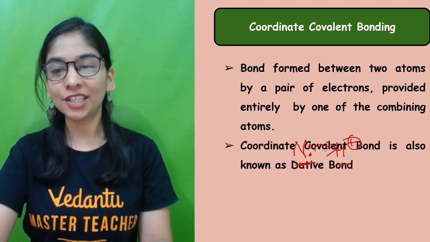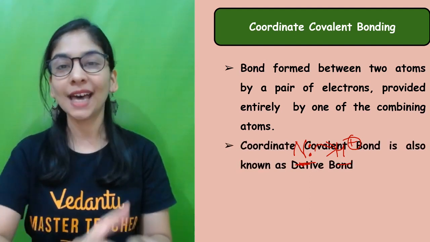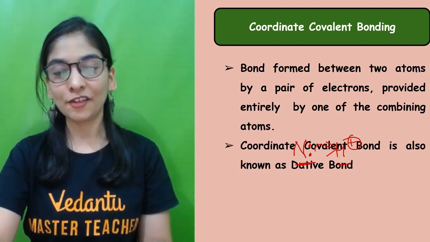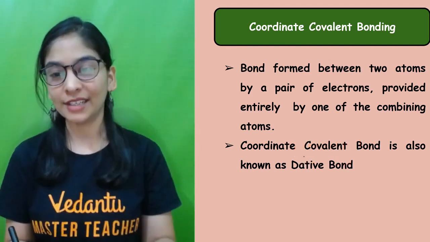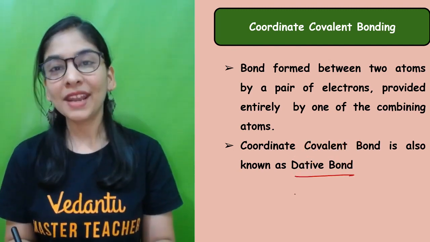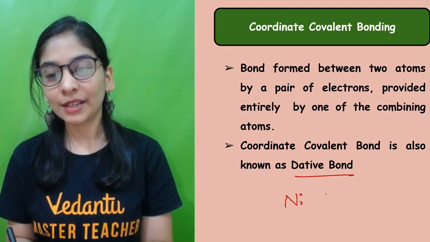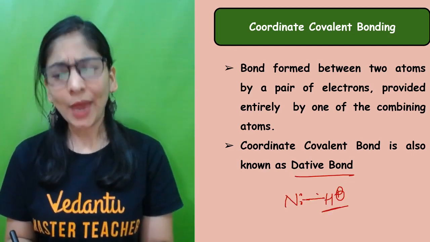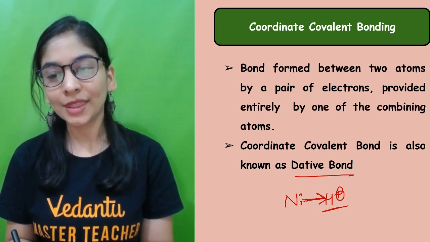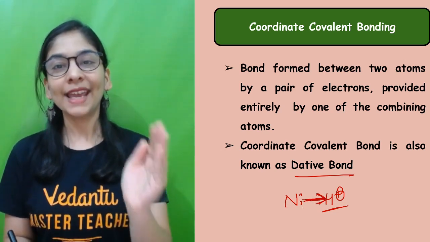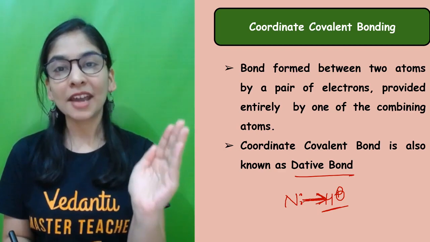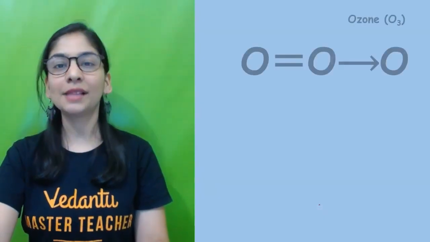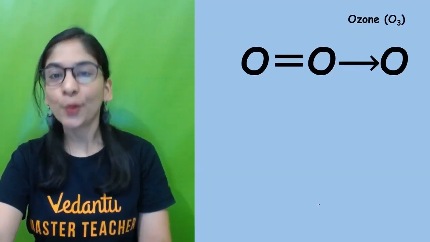So what are the conditions? I hope you are pretty much clear with that. This kind of bonding is also called what? Dative bonding. Okay, dative bonding. And whenever, suppose this nitrogen is giving this electron pair to hydrogen which is in need, we'll show this kind of arrow, telling that electrons are being transferred from nitrogen to hydrogen. All right, so we'll make this arrow to show the bonding.